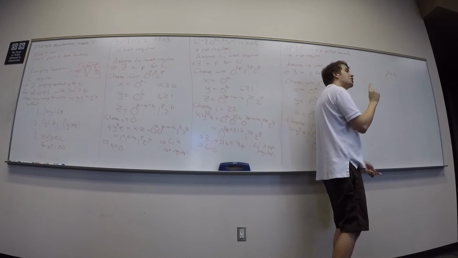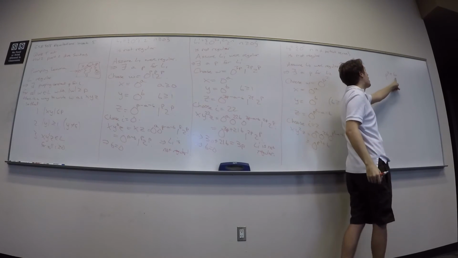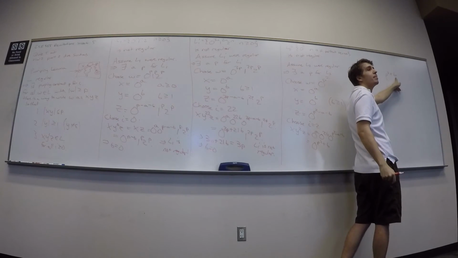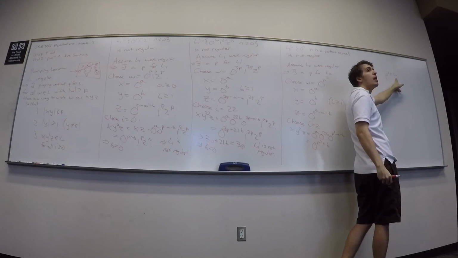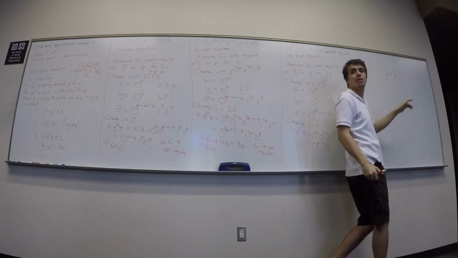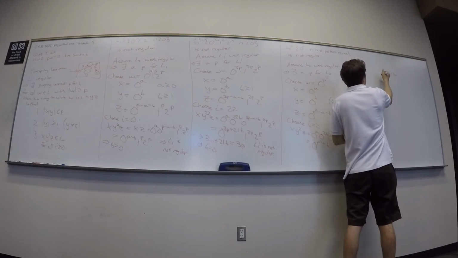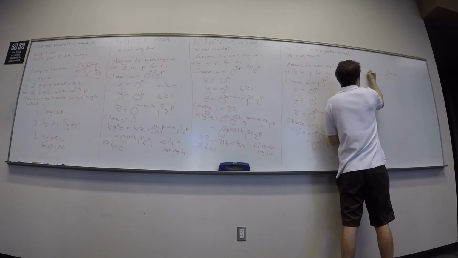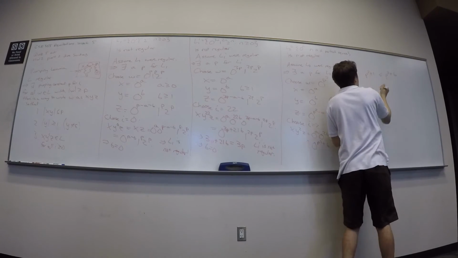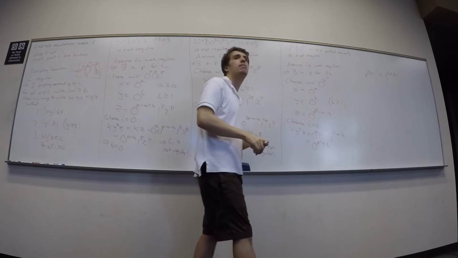So, what is the smallest value that B could be? 1. Could it be 0? No, why? The length of Y is at least 1. So I know that this is at least, but it could be equal to, P squared plus 1. Okay?